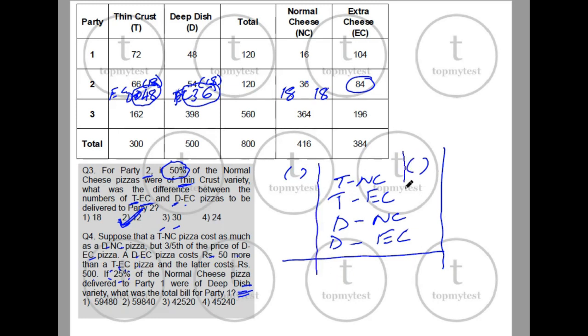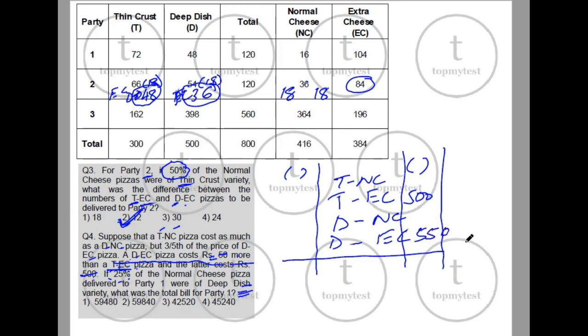What do we know? A DEC pizza costs 50 more than TEC, and the latter costs 500. So a thin crust extra cheese costs 500 rupees. Okay, so this part is used up. A deep dish extra cheese costs 50 more than this, so this should be 550.